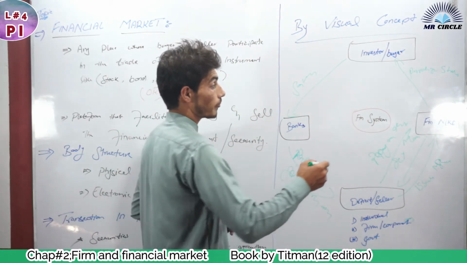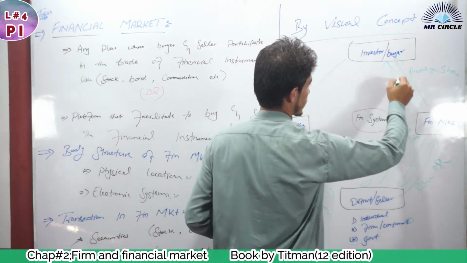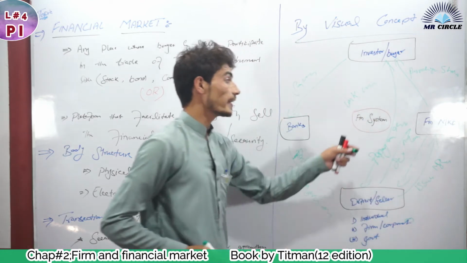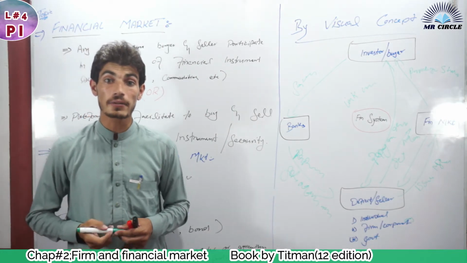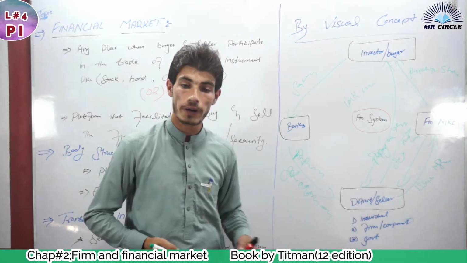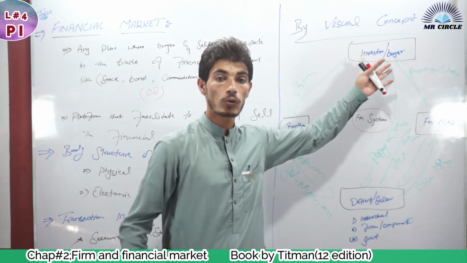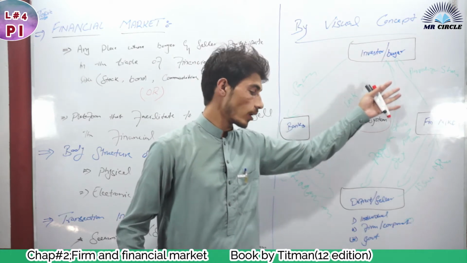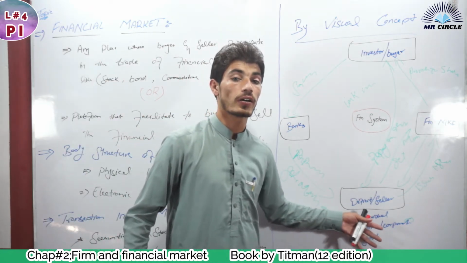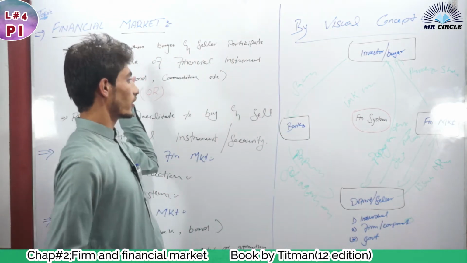Now, the financial market makes a link between the borrower, the buyer and the seller. So we can say that the financial market is also the link between the buyer and the seller, or the people who have a deficit in money and the people who have high money, or the people who want to invest their money in different shares, or the people who want to issue their shares, who want to raise their capital. So this was the visual concept of the financial market.